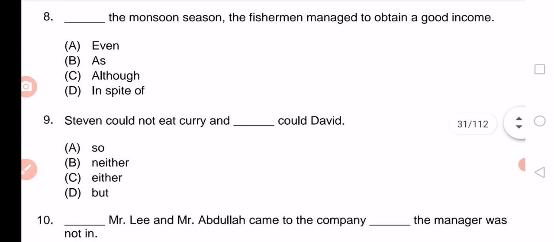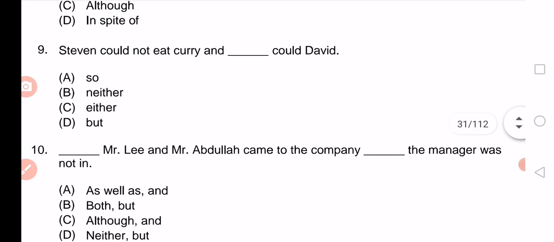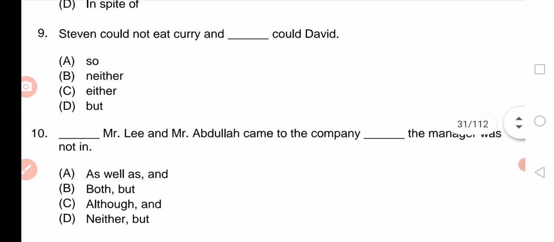Okay, number 9. Stephen could not eat curry and, okay, could not, to show could not. The best answer for number 9 is B. Neither could David, which means that both Stephen and David could not eat curry. So it's neither. Stephen could not eat curry and neither could David.